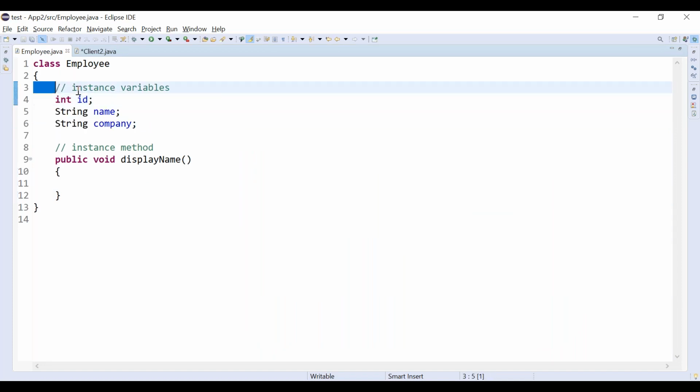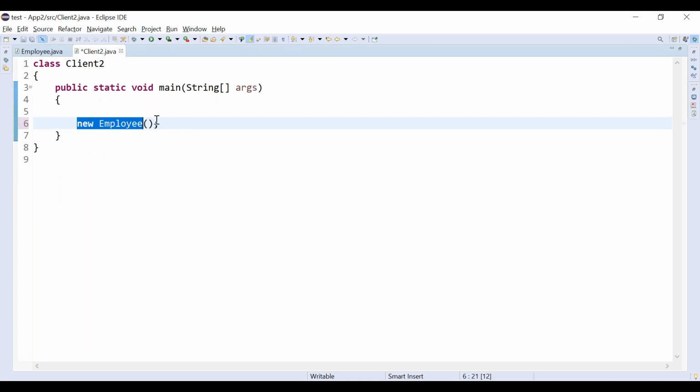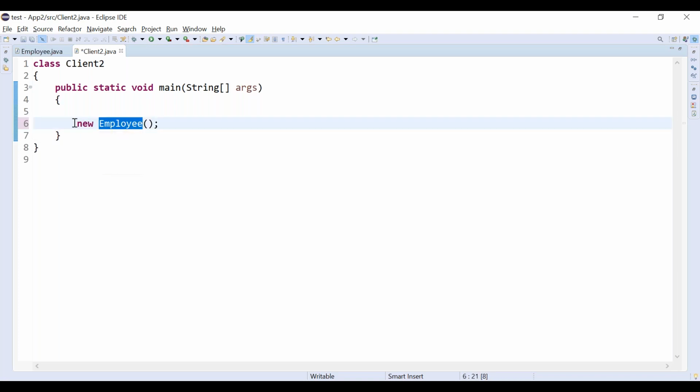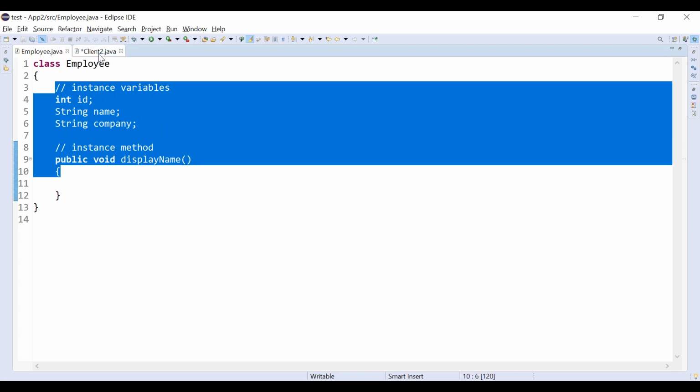This is the blueprint. Correct? The class contains it. When I am creating an object by using the new keyword, all the properties available in the Employee class are available in the object, because we created an object of the Employee class. What does the Employee class contain? It contains ID, name, company, and one method called display name. So all these properties are available in the object.